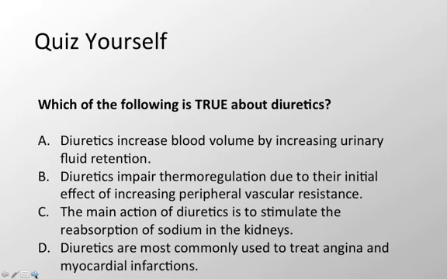Which of the following is true about diuretics? Diuretics increase blood volume by increasing urinary fluid retention. Diuretics impair thermoregulation due to their initial effect on increasing peripheral vascular resistance. The main action of diuretics is to stimulate the reabsorption of sodium in the kidneys. Diuretics are most commonly used to treat angina and myocardial infarctions.